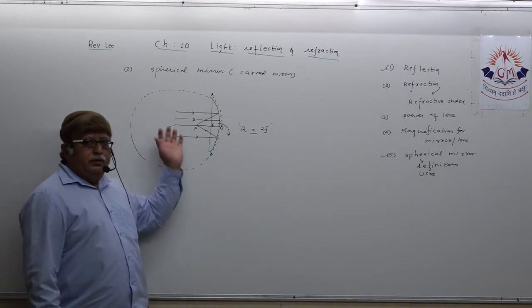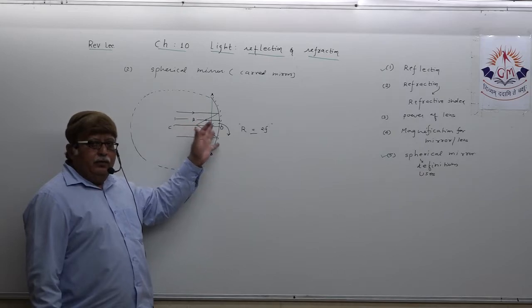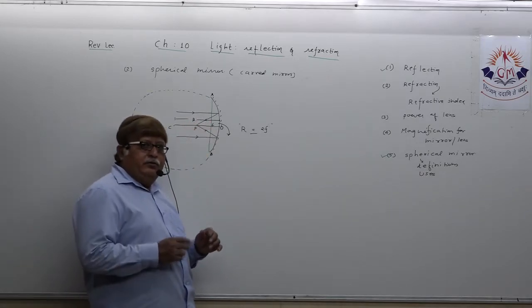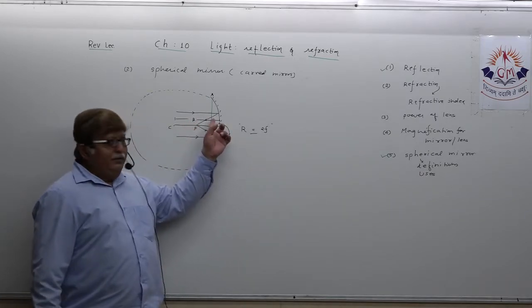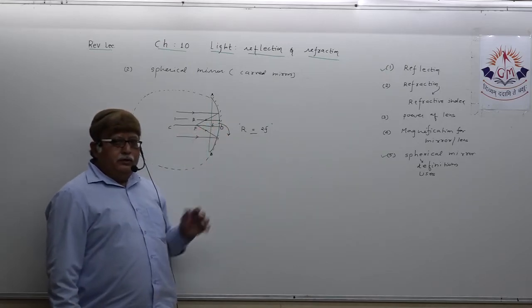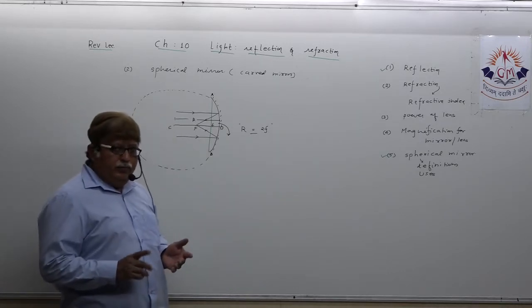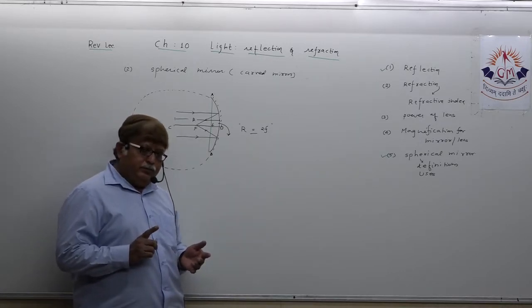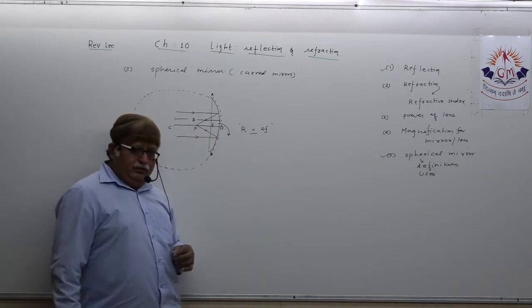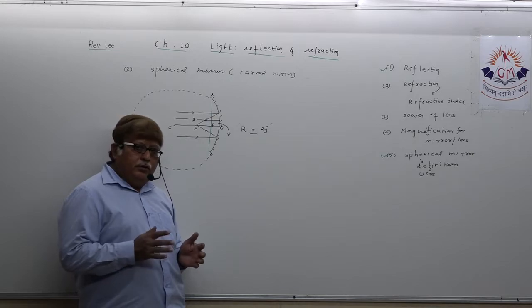Focus: parallel rays of light, when they are incident on the mirror, reflect back and meet at a fixed point. This fixed point is known as focal point or focus. That is actually the point of convergence.